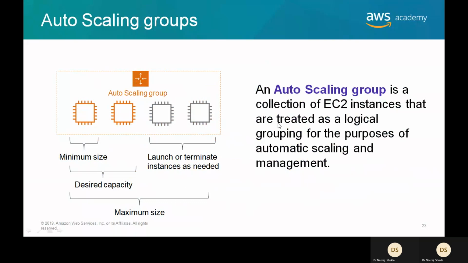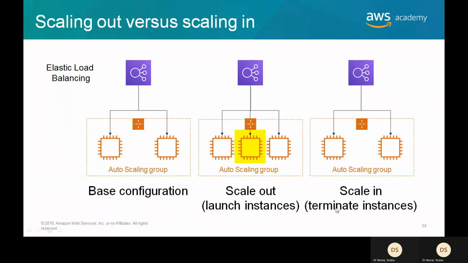When there is a medium load, you'll have a medium number of instances running. When there is a high load, the maximum number of instances will be running. You will have a base configuration: scale out launches instances, scale in terminates instances. Depending upon the load, instances will come up and go down, back to the base.